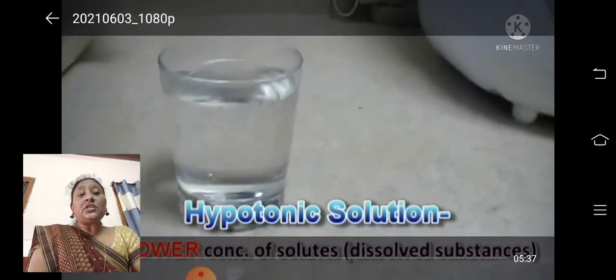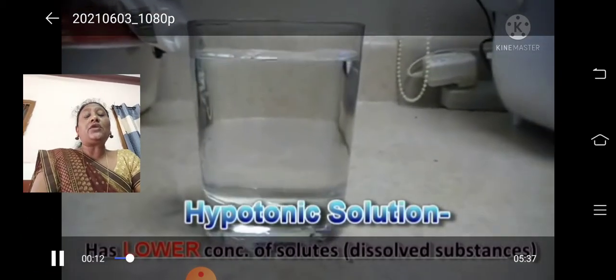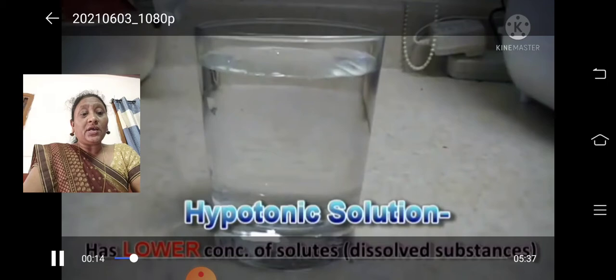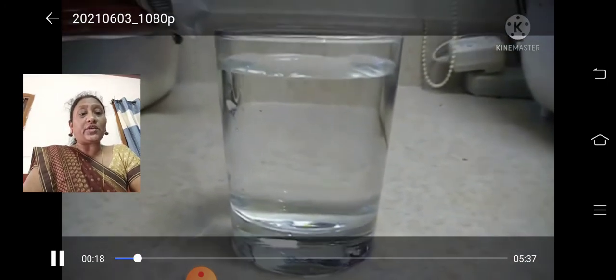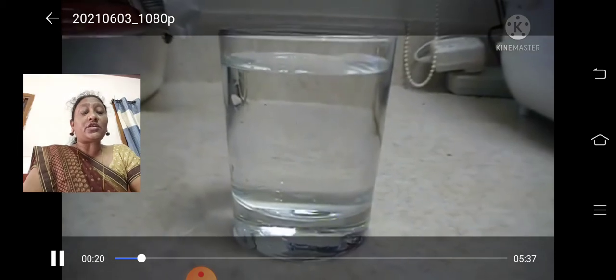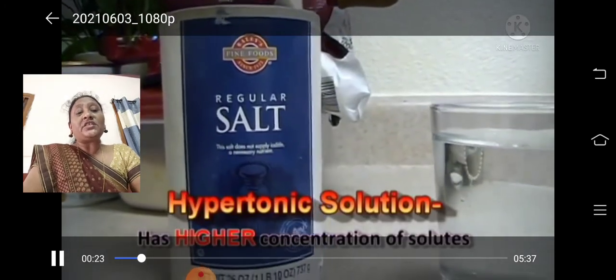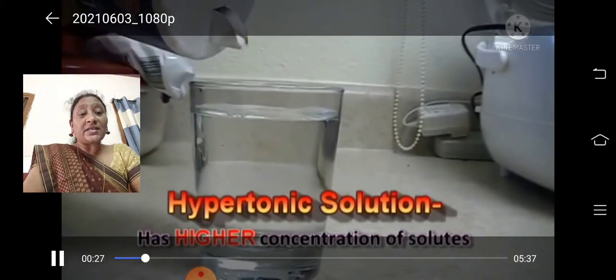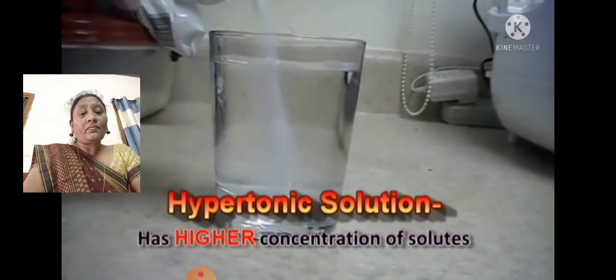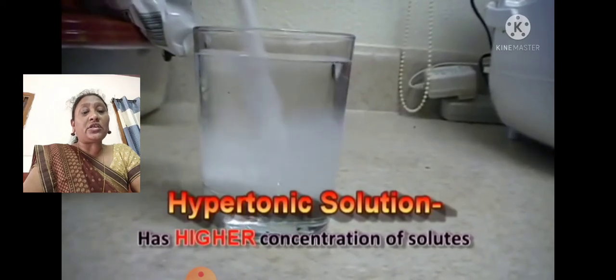Hypotonic solution is a solution consisting of less concentrated solution. In the less concentrated solution, which type of osmosis will take place? Hypertonic solution means a solution which is more concentrated. You can see here the salt being added to the water, that we call a hypertonic solution.